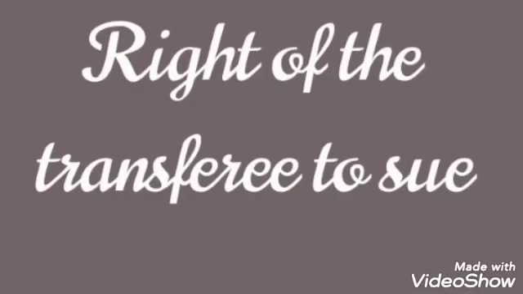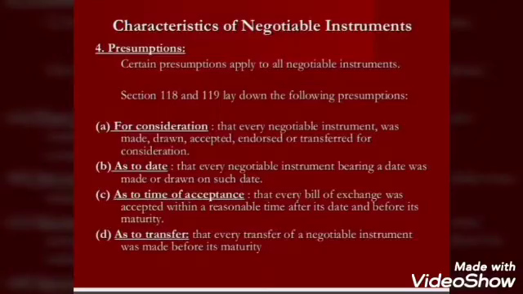The next point is right of the transferee to sue. In case he transfers his right, the transferee of a negotiable instrument is entitled to sue on the instrument in his own name in case of dishonor, without giving notice to the debtor of the fact that he has become the holder. So this is all about right of the transferee to sue.